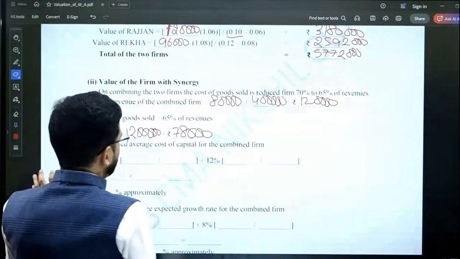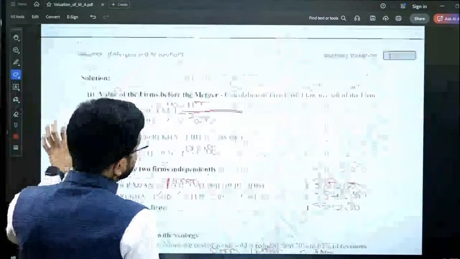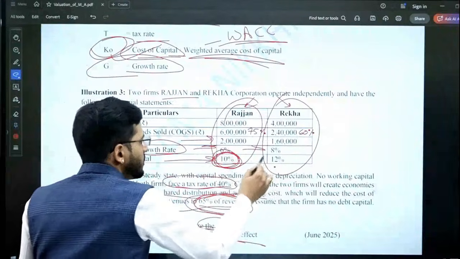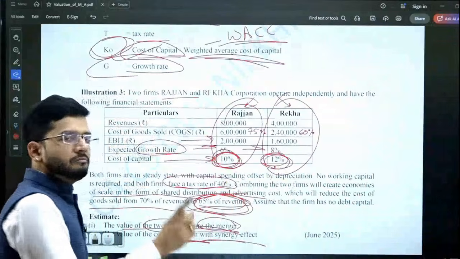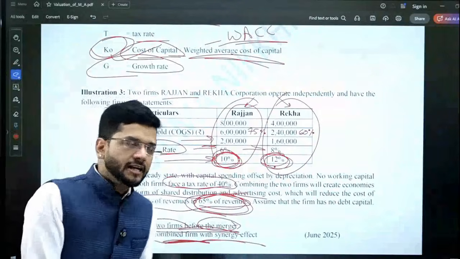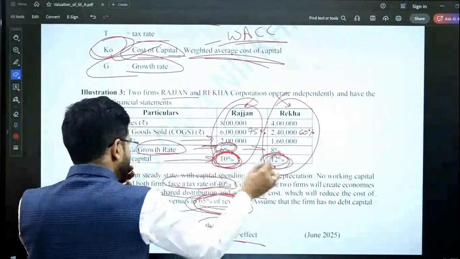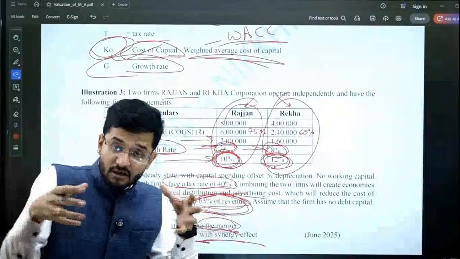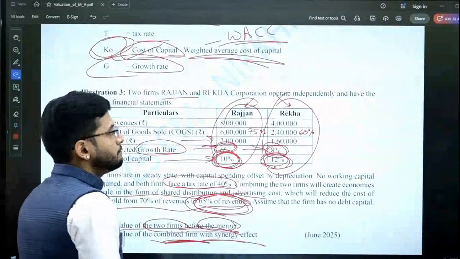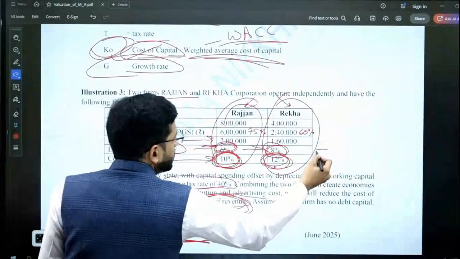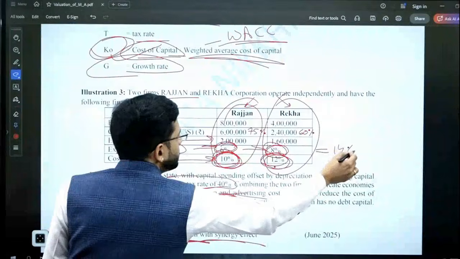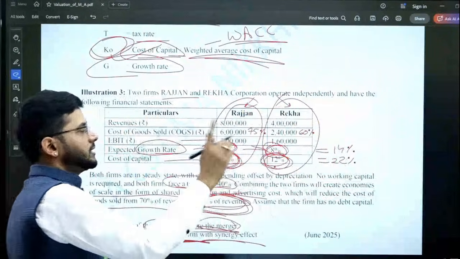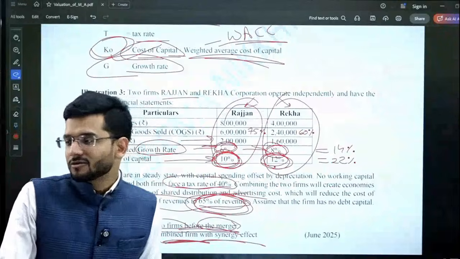Okay. Now we need to compute the cost of capital. Now guys, individual cost of capital is given to us, 10% and 12% for both the companies. And individual growth rate is also given to us, 6% and 8% for both the companies. We have to compute the combined growth and combined cost of capital. Sir, simple. You add both of them. 14% and 22%?